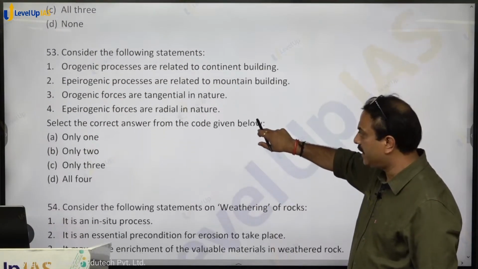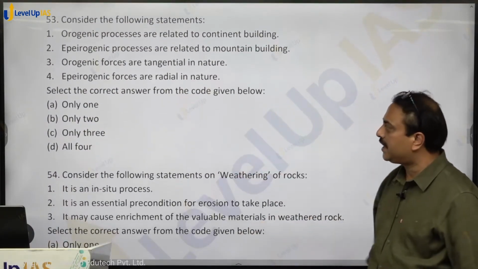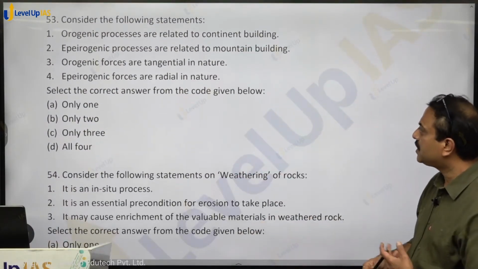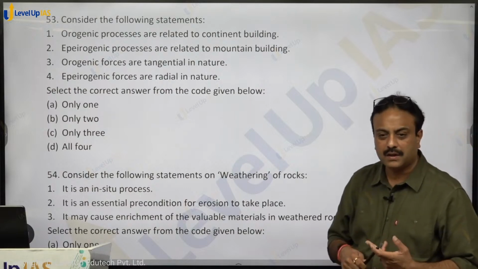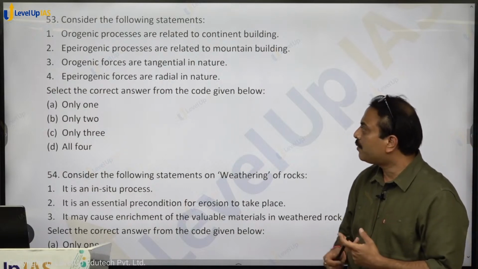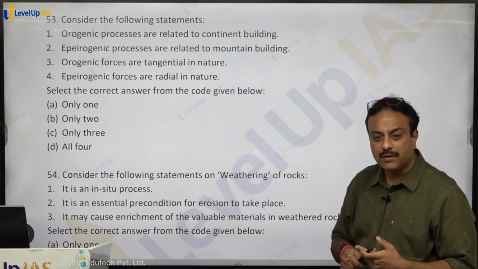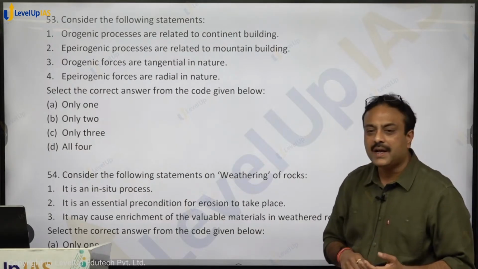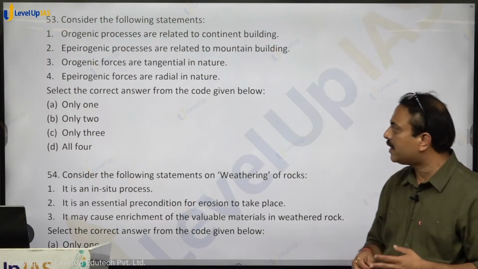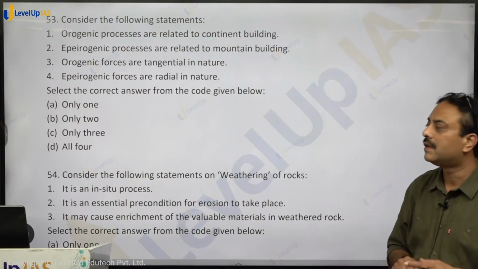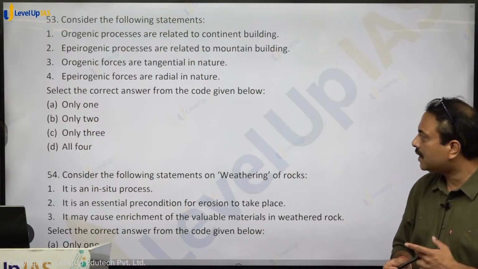Question number 53. Consider the following statements. Orogenic processes are related to continent building. Epirogenic processes are related to mountain building. Opposite written. Orogenic is mountain building, epirogenic is continent building. Orogenic forces are tangential in nature. Epirogenic forces are radial in nature.